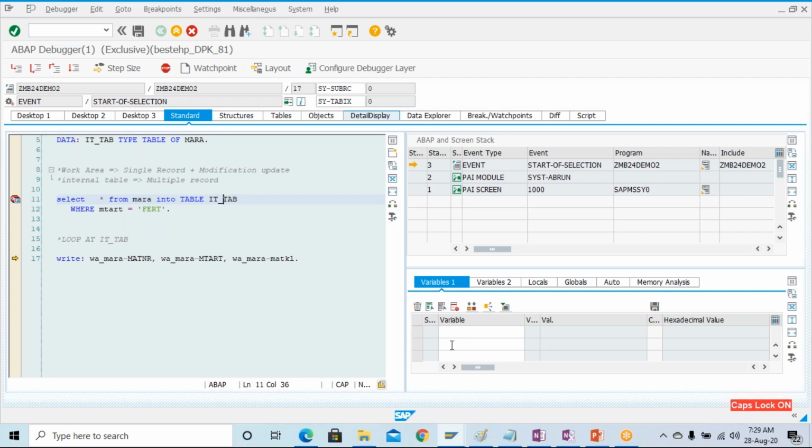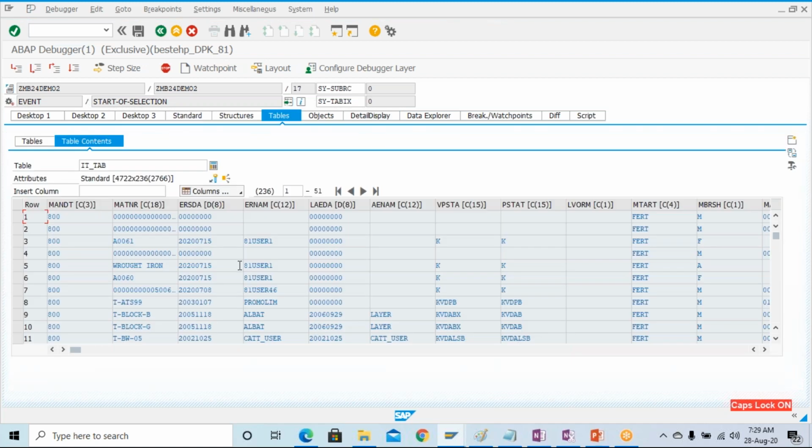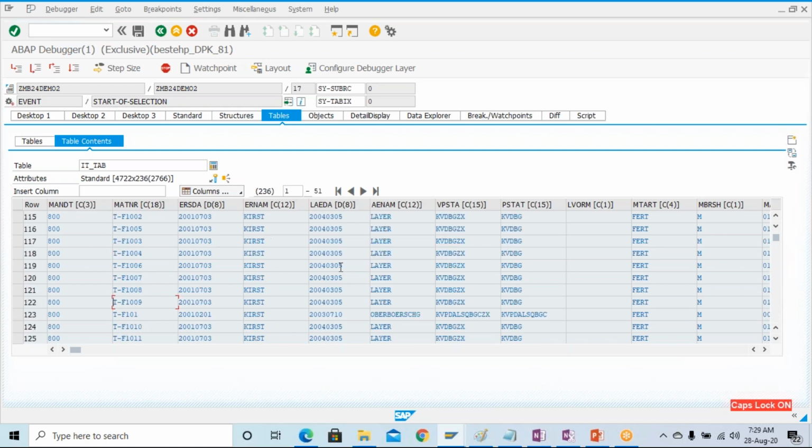Double click over here, and you can see it_tab has 4722 records, because I have double clicked on it_tab. The total MARA records are coming into this internal table wherever the material type is FERT. Only the FERT material type comes, because in the where condition I put material type equals FERT.